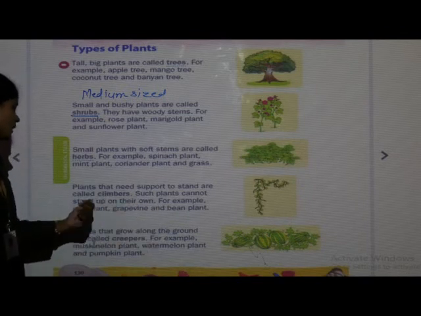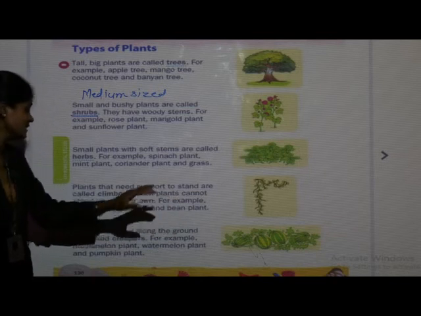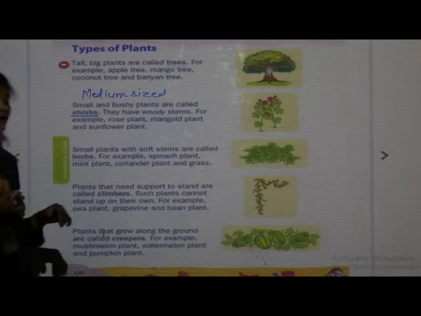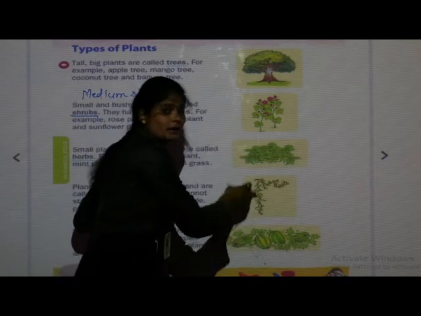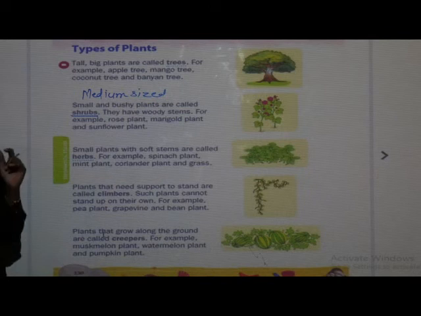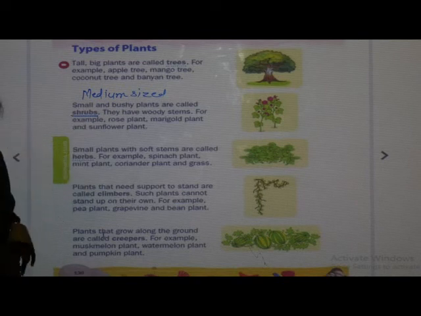For example, pea plant, grapevine and bean plant. These are the examples of climbers. And students, do you know the stem of climbers is very long, thin and weak.